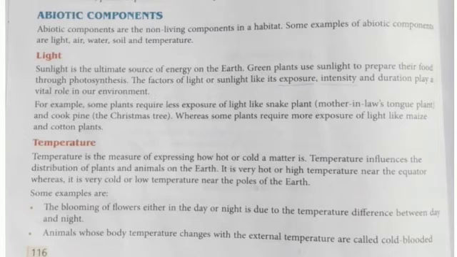The temperature near the equator is very hot, whereas it is very cold, or low temperature, near the poles of the earth. At both the poles, North Pole and South Pole, the temperature is very cold because less sunlight falls on it, and the equator is nearer to sunlight, so it gets maximum temperature, maximum sunlight. So the equator is very hot and both the poles are very cold.